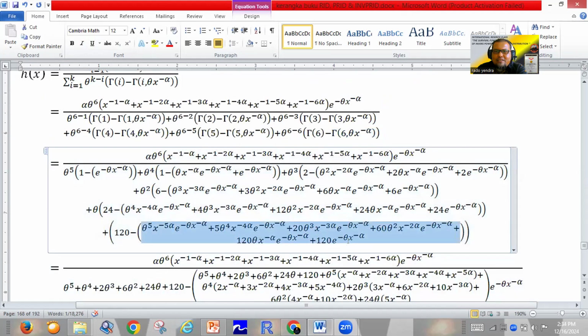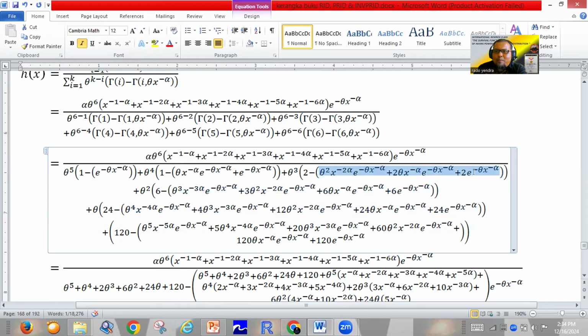Okay, this is a very long equation. The blue one means the upper incomplete gamma 6 comma theta x power minus alpha. For this one, upper incomplete gamma 5 comma theta x power minus alpha. For this one, upper incomplete gamma 4 comma theta x power minus alpha.